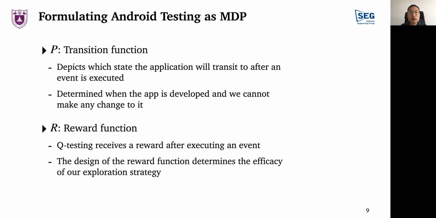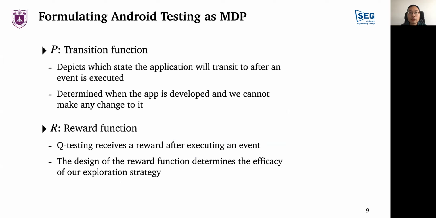The transition function depicts which state the application will transit to after the event is executed. It is determined when the application is developed, and we cannot make any change to it. I want to point out that there are non-deterministic transitions in applications, which could cause problems to model-based approaches but not to Q-testing. The reward function gives a reward after executing an event.